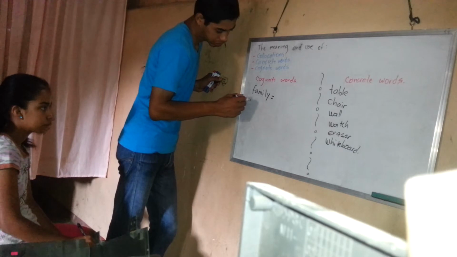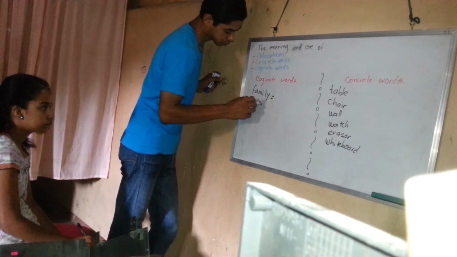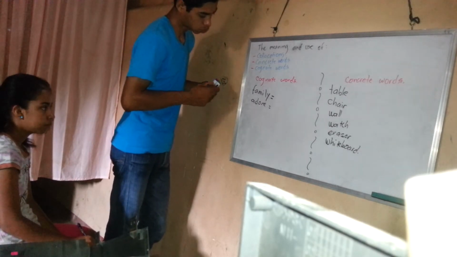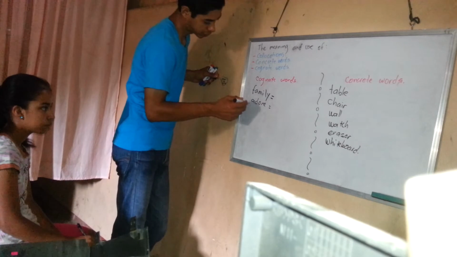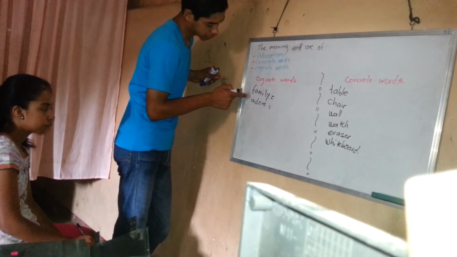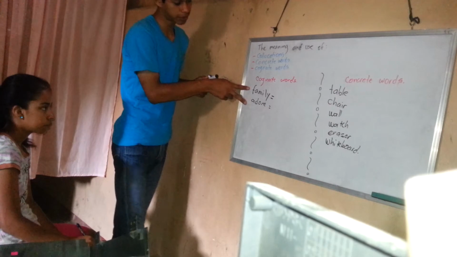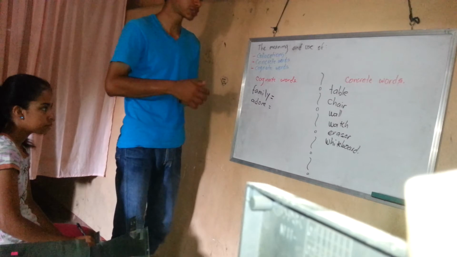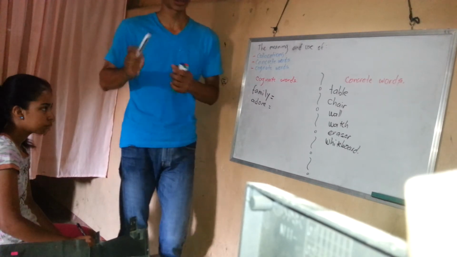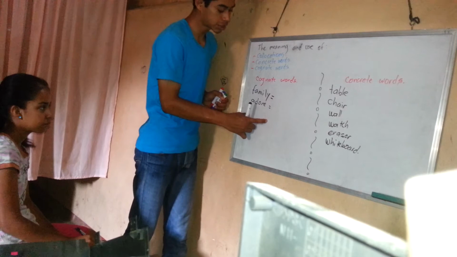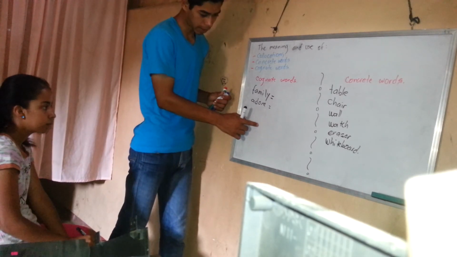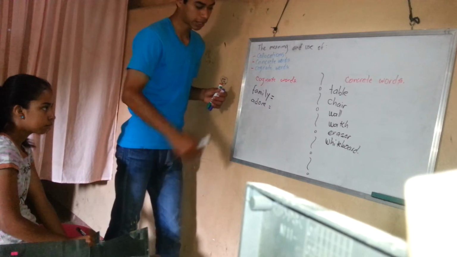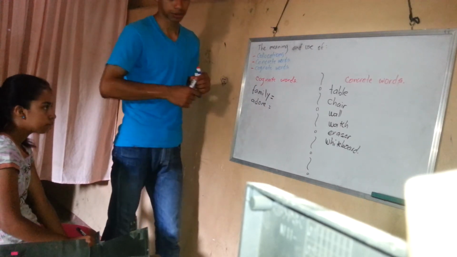And we also have adore. It's similar to the verb in Spanish. So you have family and adore. These are two examples that can be used to represent cognate words. One more time, cognate words are words that share a similar meaning, pronunciation, or spelling. Family is similar to the pronunciation of familia in Spanish. Adore is similar to adorar in Spanish.